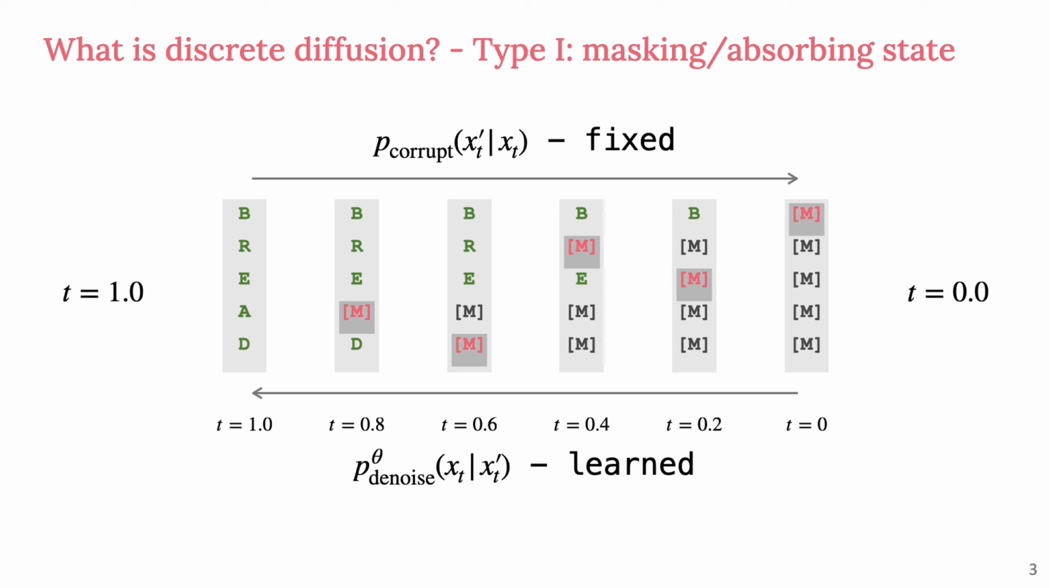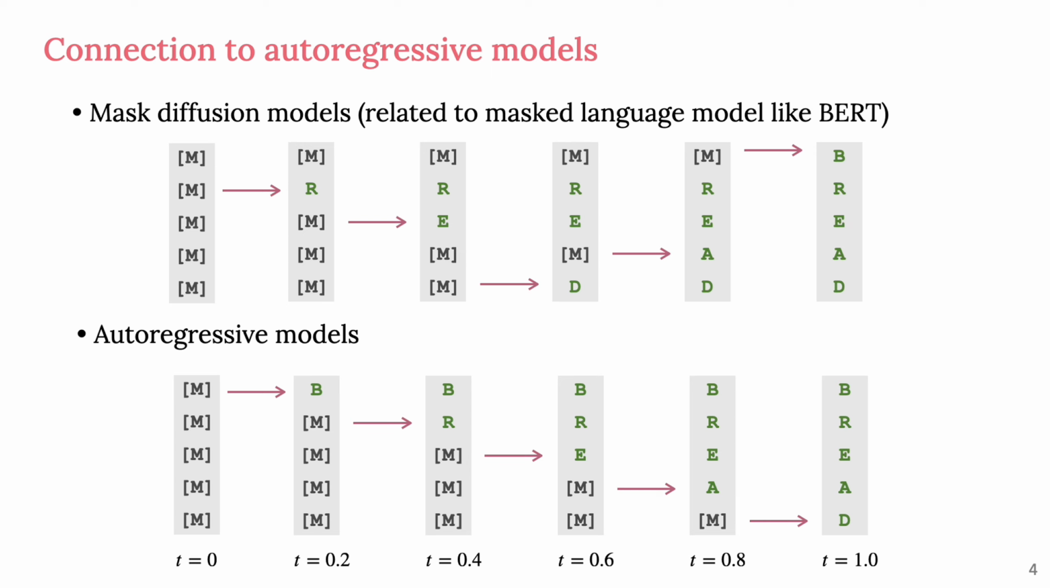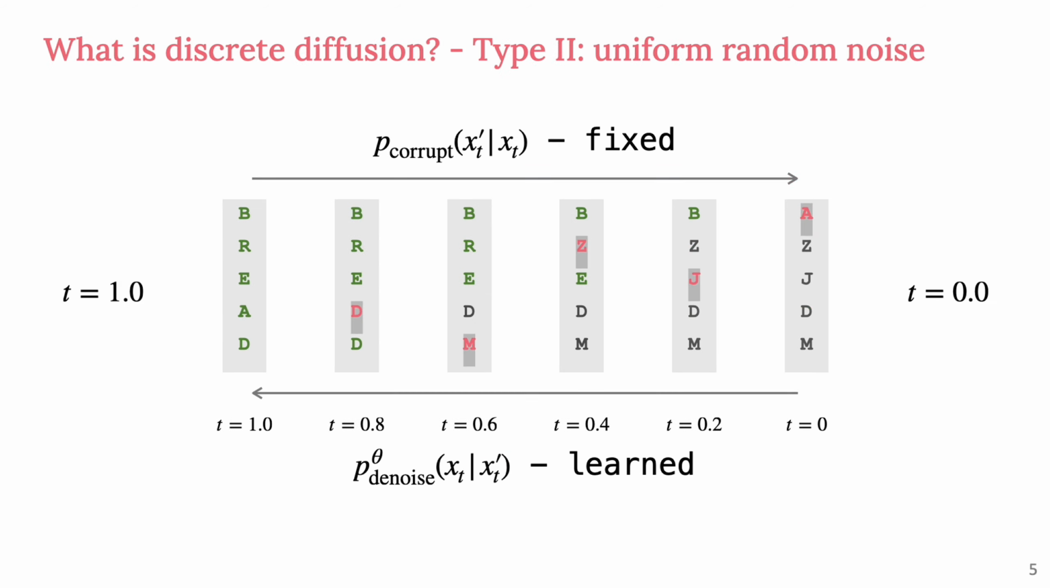You can either define the noise state to be a mask token, sometimes also called absorbing state. Here, the model progressively fills in the mask tokens with actual tokens in a random order. This process is closely related to any-order autoregressive models or masked language models, with autoregressive models representing a special case where the masking order is strictly directional. Alternatively, the noise can be defined as uniformly random.